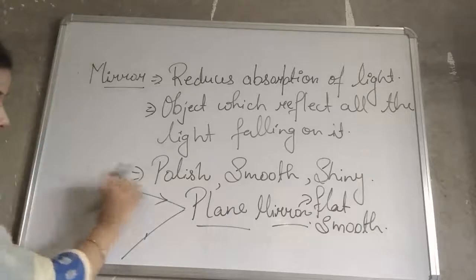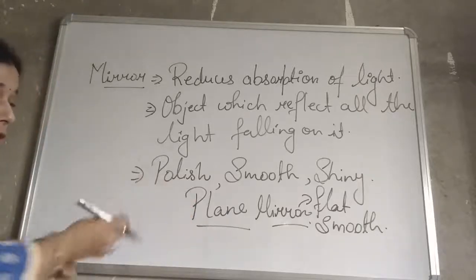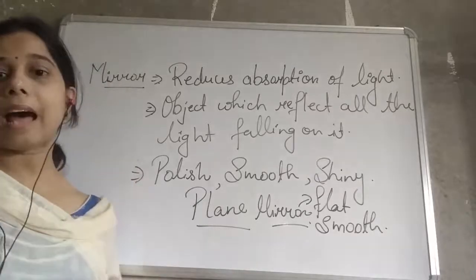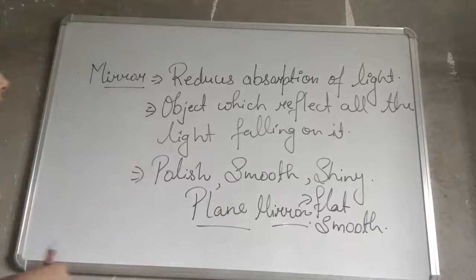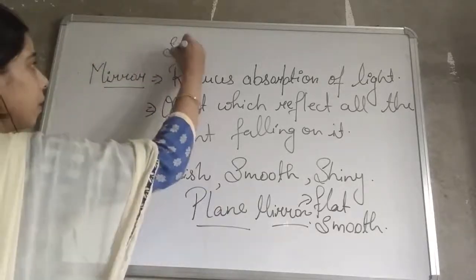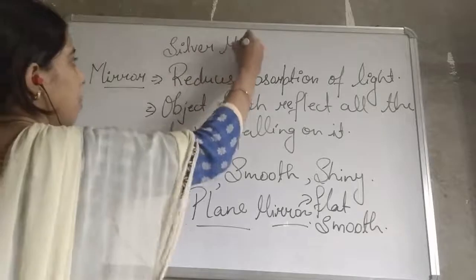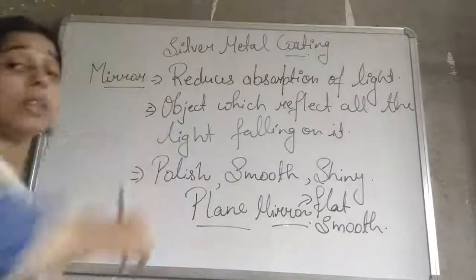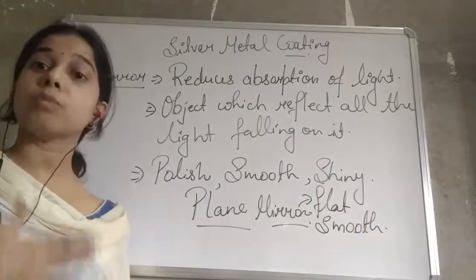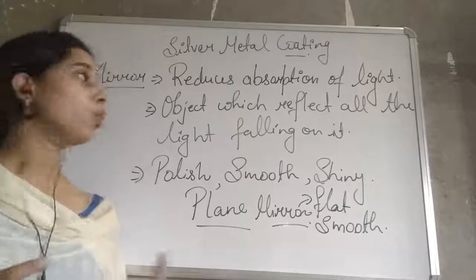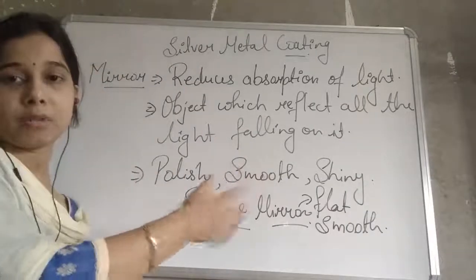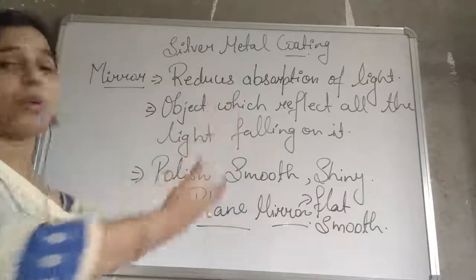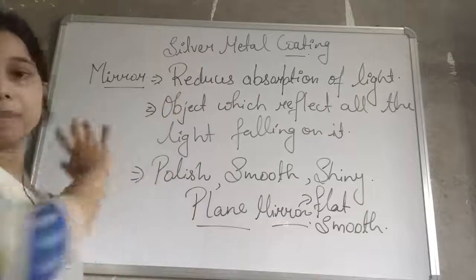Now one more thing is there. If you see the portion of the mirror, it is very flat, it is very shiny, and there is a silver metal coating on the mirror. This silver metal coating makes the surface more shiny and more smooth, due to which the reflection will be enhanced, or reflection of the light will occur more in case of the silver coating mirror.